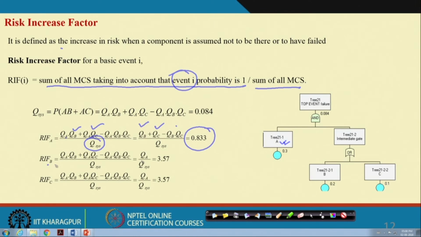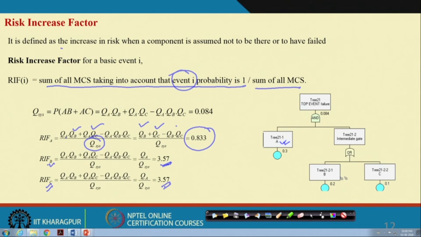In the same manner, for B and C the values are 3.57 and 3.57, these two are the same. So, what it is saying is that if any of the components is unavailable or in a failed state, what is the risk increase? That means the probability of the top event will increase.